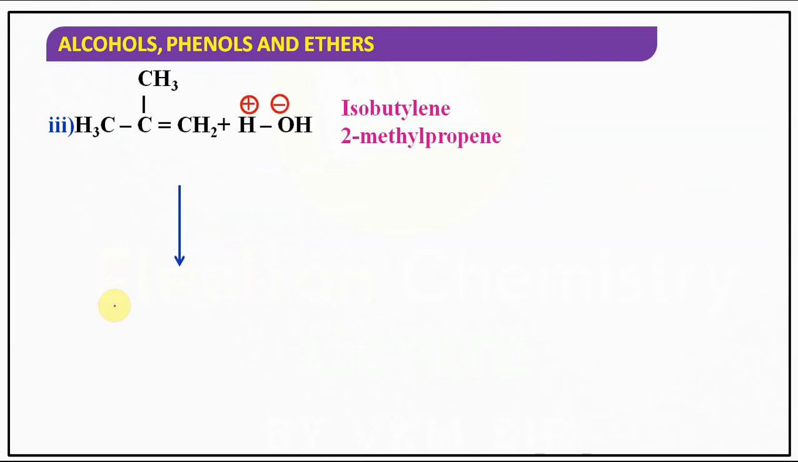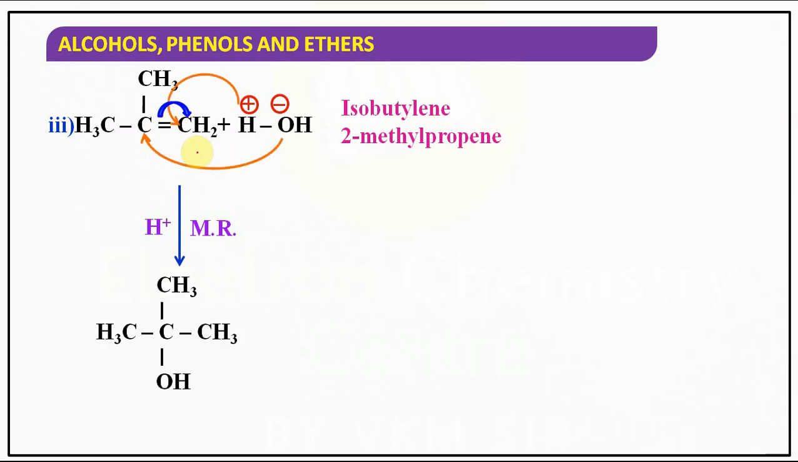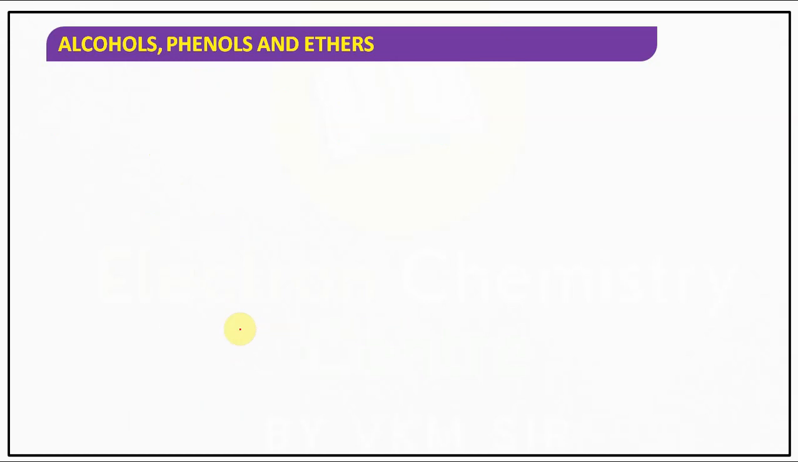Similarly, isobutylene also I have taken. Observe it carefully. First isobutylene, 2-methylpropene, adding water, right? In the presence of acid, it follows Markovnikov's rule. Polarize the bond in that direction. So H plus will be added over here, and OH minus will be added over there. Then it will give you tertiary butyl alcohol, 2-methyl-2-propanol. Understood? It is a tertiary alcohol.